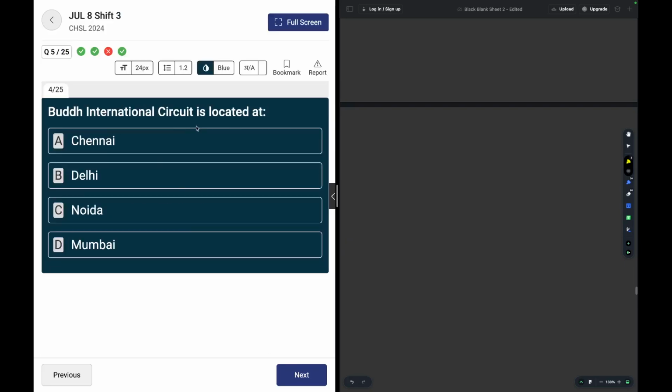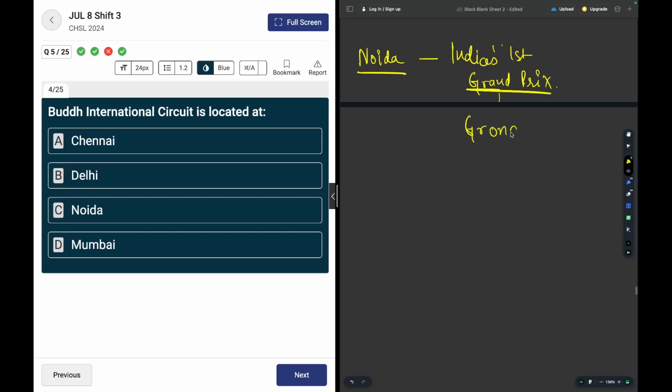Moving on. Budh International Circuit is located at Noida. Okay. Here, India's first Grand Prix. It is Grand Prix when you read it, but it is called Grand Pree. Okay, so it is in Noida.